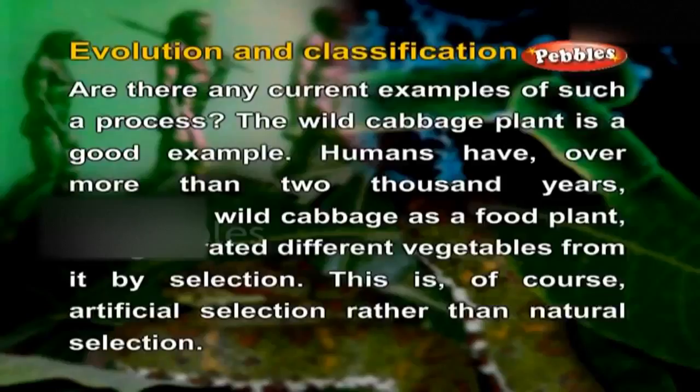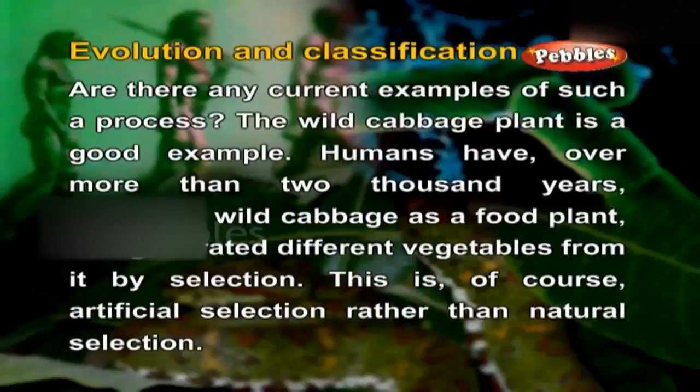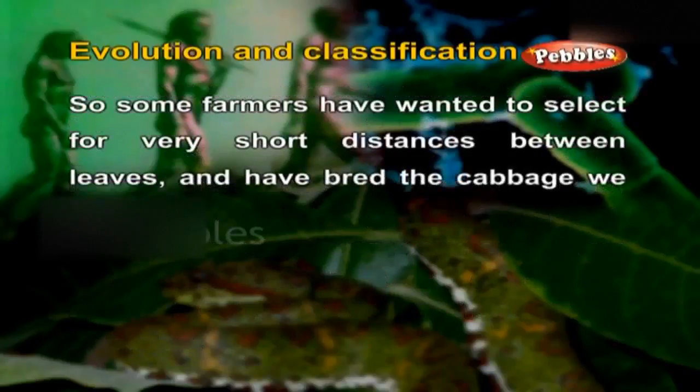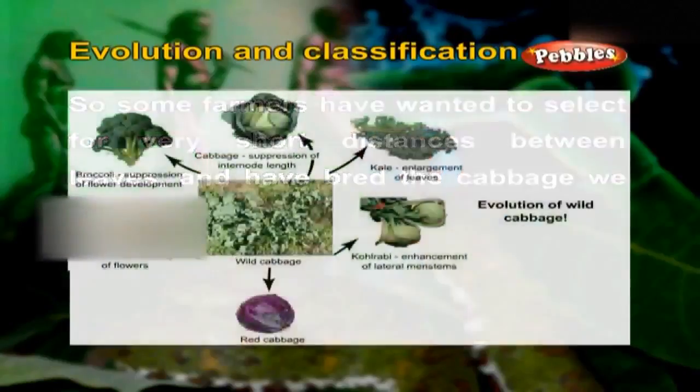The wild cabbage plant is a good example. Humans have over more than 2000 years cultivated wild cabbage as a food plant and generated different vegetables from it by selection. This is of course artificial selection rather than natural selection. So some farmers have wanted to select for very short distances between leaves and have bred the cabbage we eat.